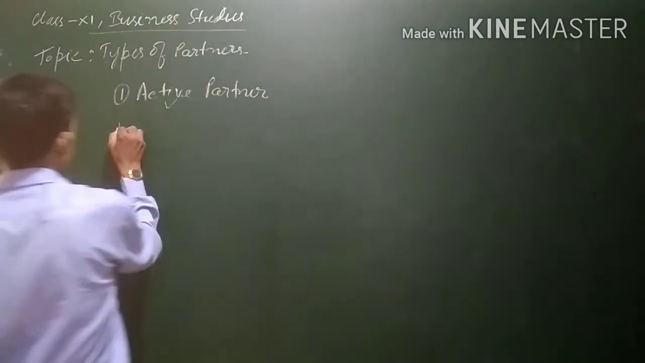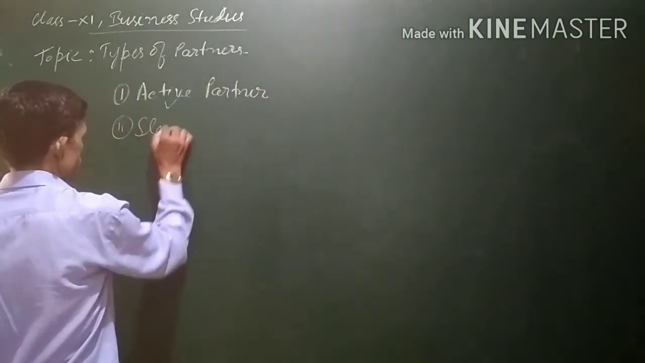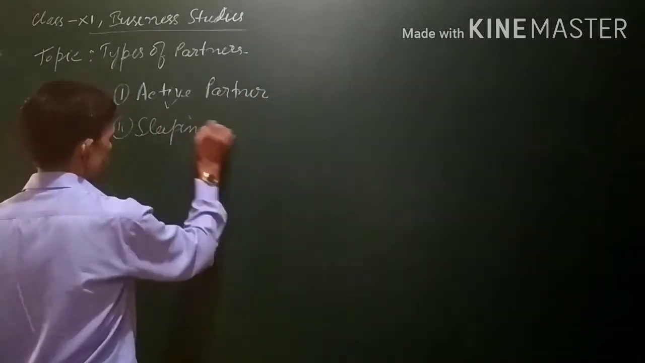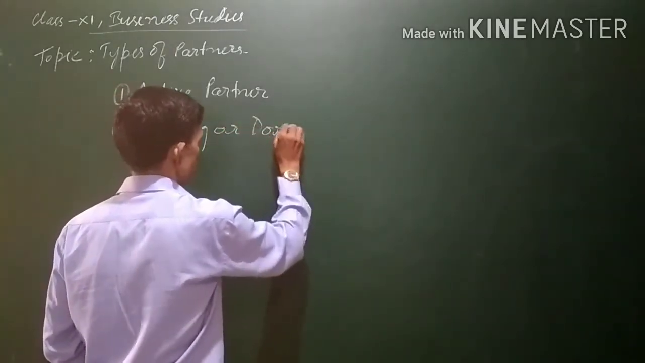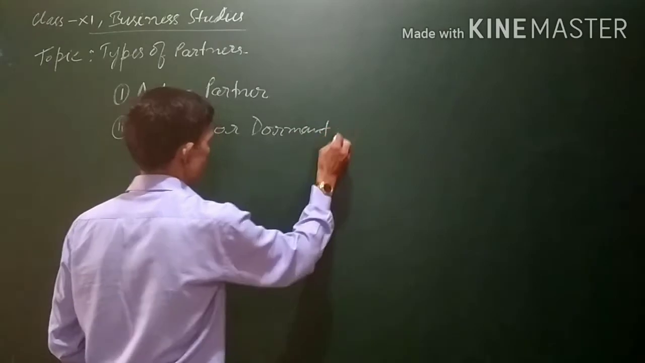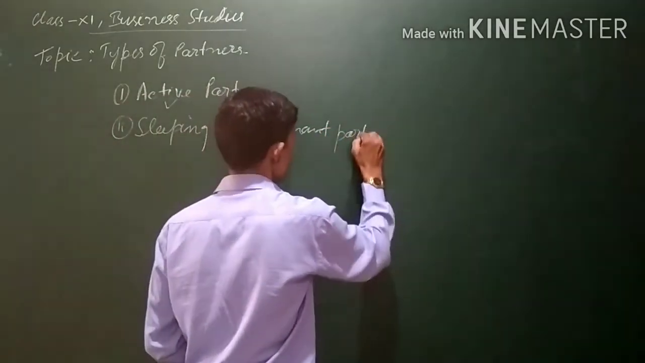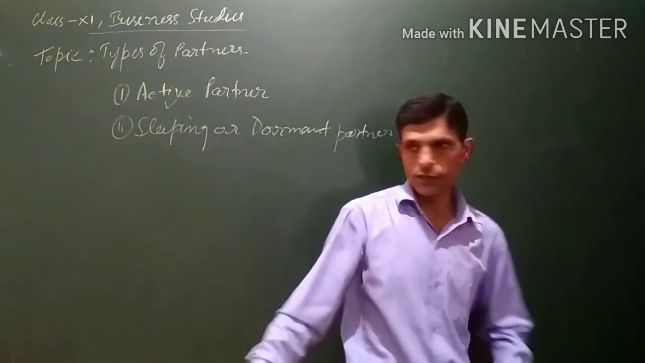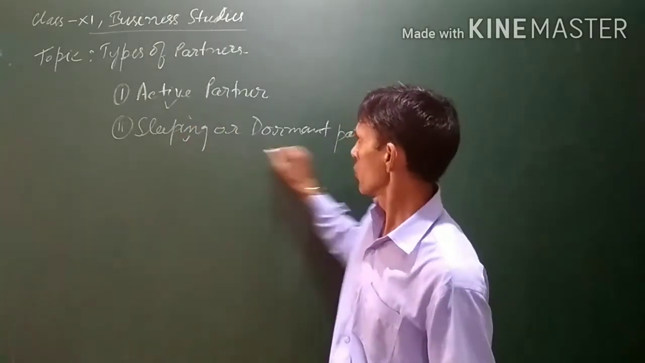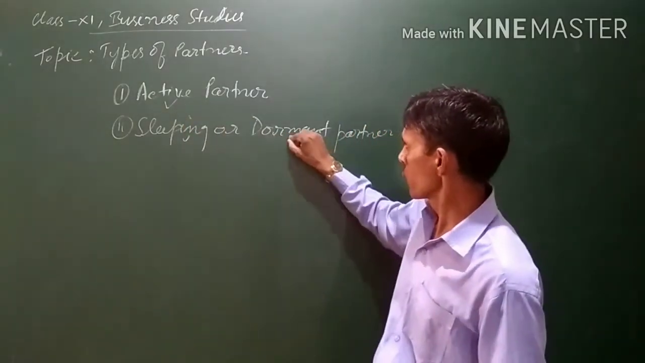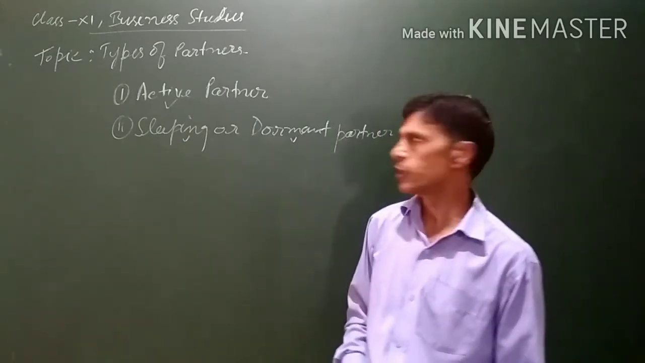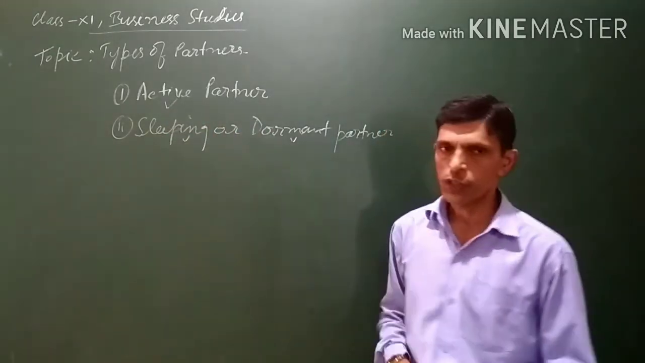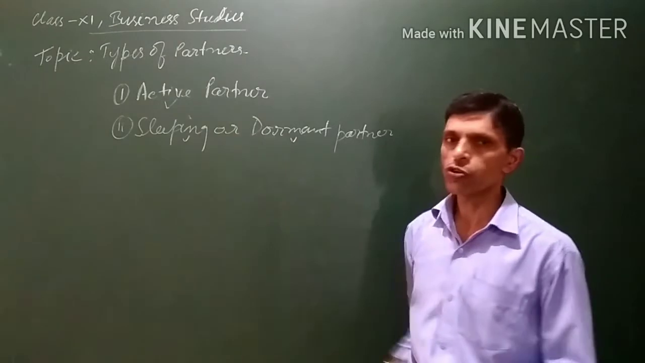Second is sleeping partner, also known as dormant partner. The name is again dormant. Opposite of active is dormant. Active volcano, dormant volcano, you must have studied earlier. Opposite of active is dormant also. So sleeping partner or dormant partner.